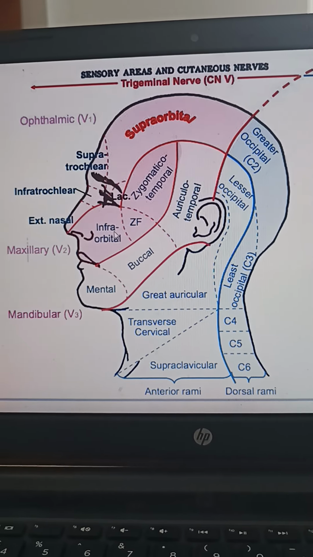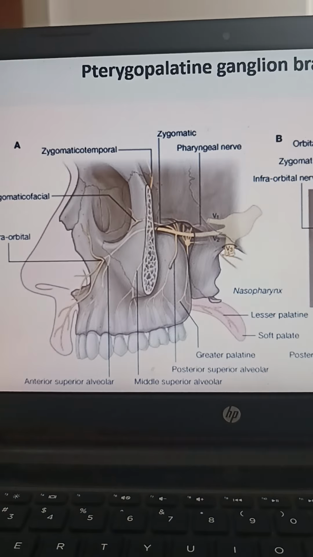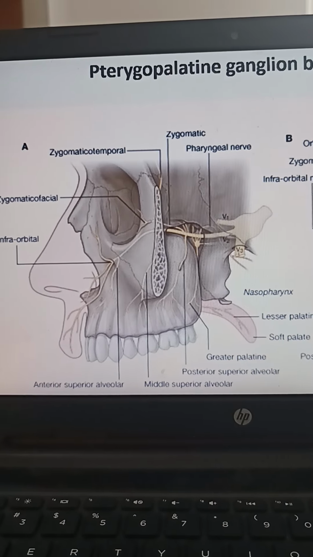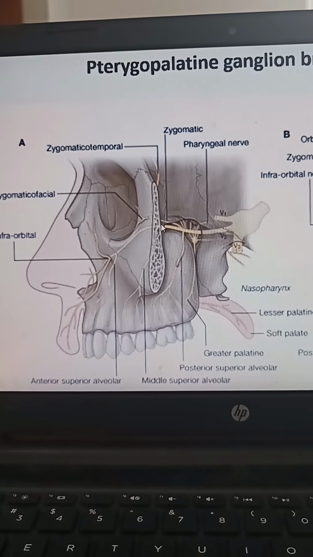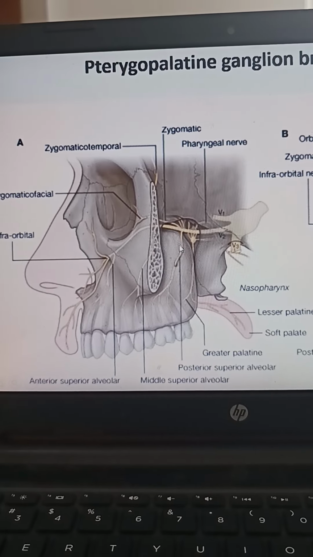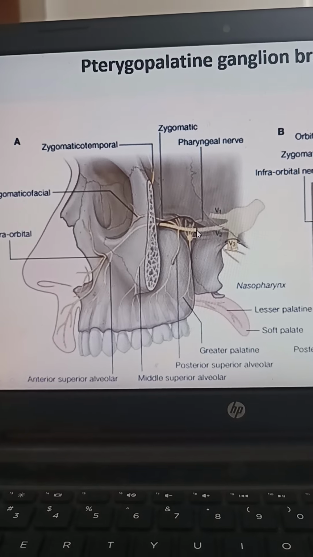Now, I just wanted to tell you how these three nerves become cutaneous. This is the lateral view of the skull where the zygomatic bone is cut and the maxilla is cut, and the pterygomaxillary fossa is exposed.